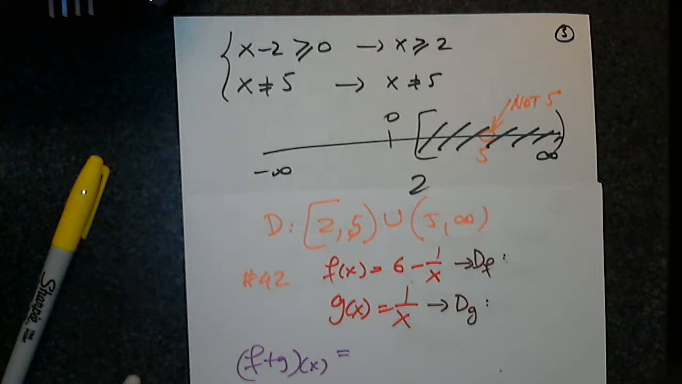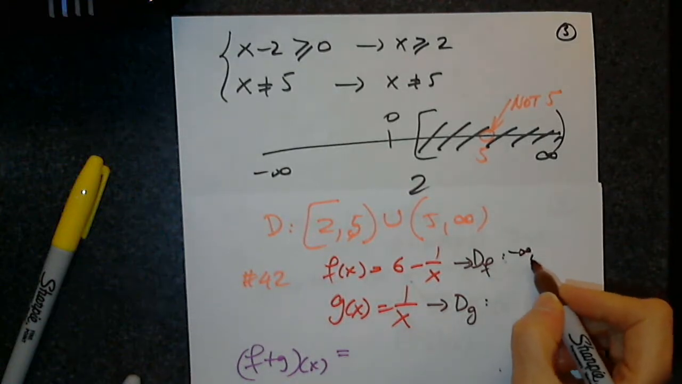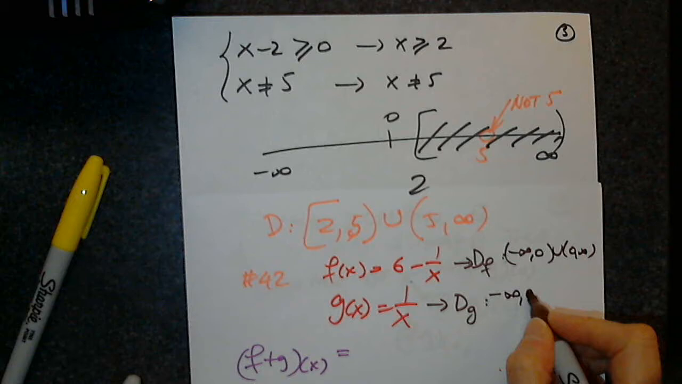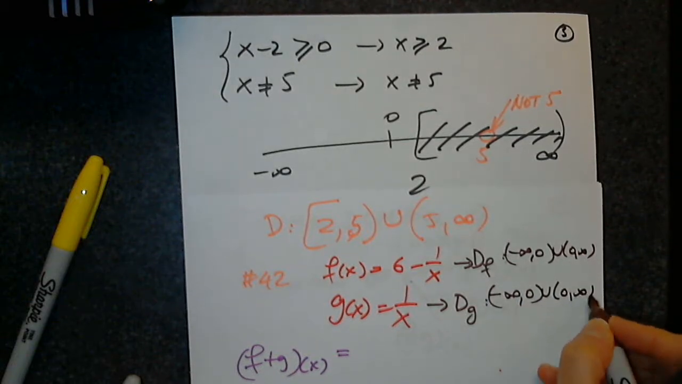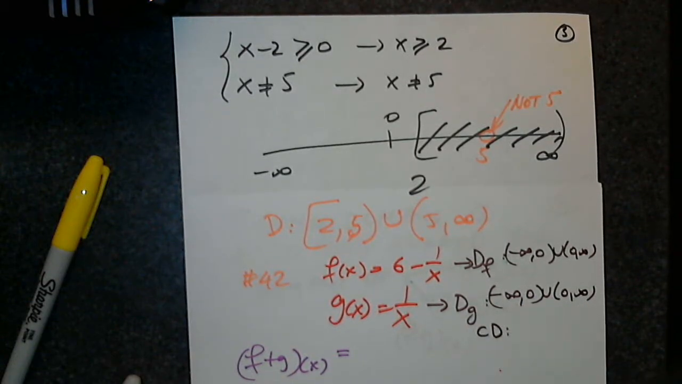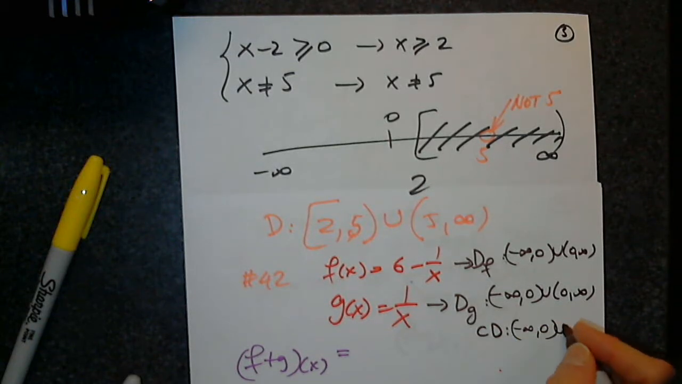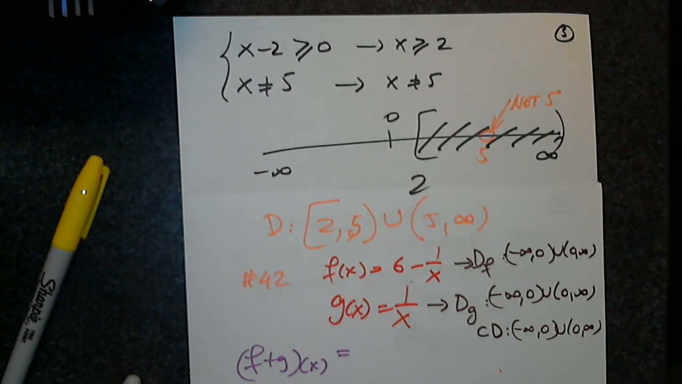That's it. What is the domain of G? Same thing. What is the common domain? Negative infinity, outside 0. Exactly. So negative infinity 0, union 0, infinity. So the common domain, CD, will be negative infinity 0, union 0, infinity.